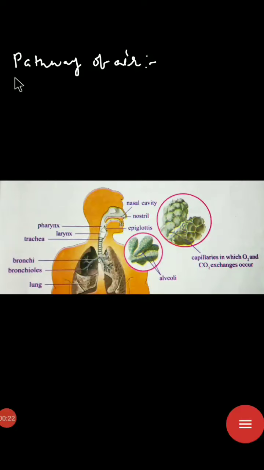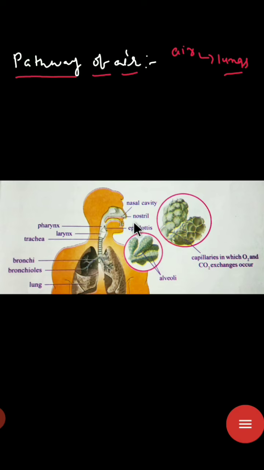Hello dear children, in this video I am going to explain about the pathway of air. So this is a very important question. From the external environment we take air. How does this air reach the lungs, and where does the exchange of gas take place? I explain in this class.